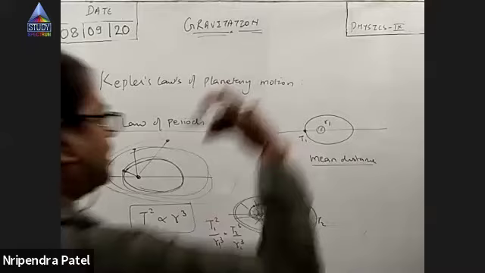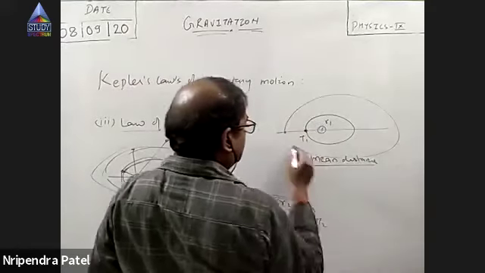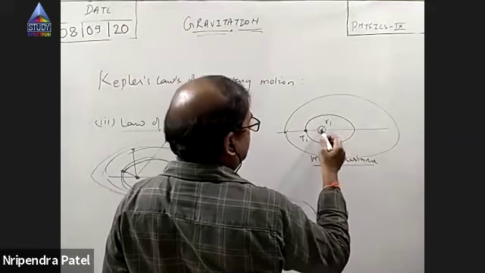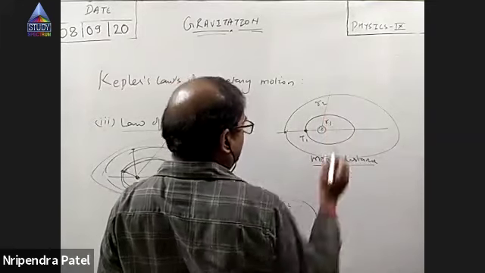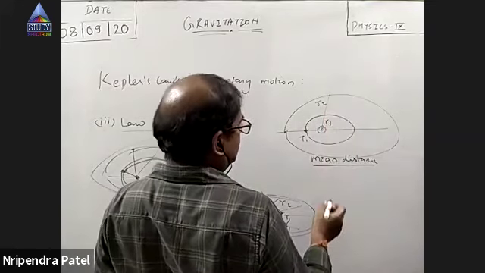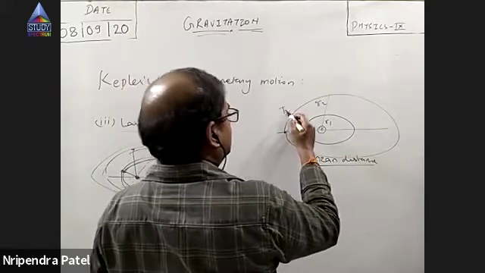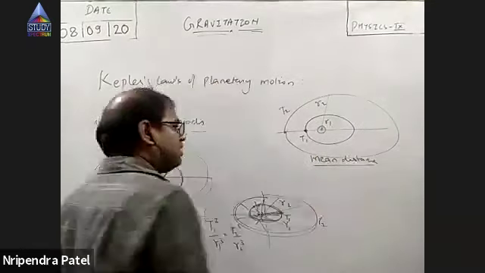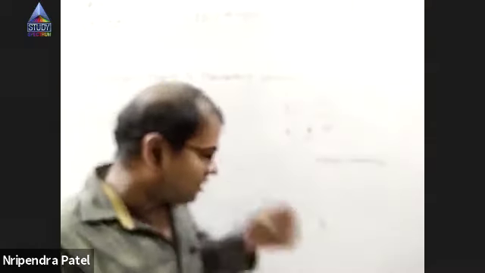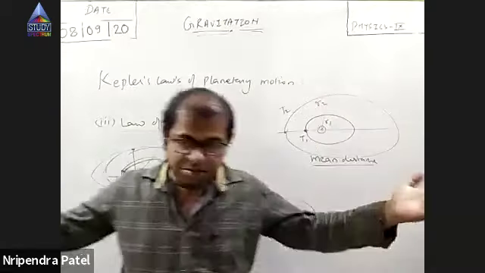Take another planet which moves in another orbit, with mean distance R2, and it takes T2 time to complete one revolution. What Kepler said is, the more the mean distance, the more the time taken to complete one revolution.